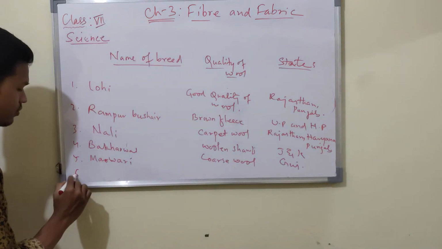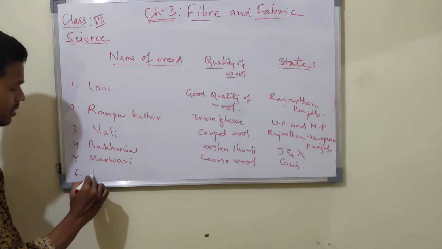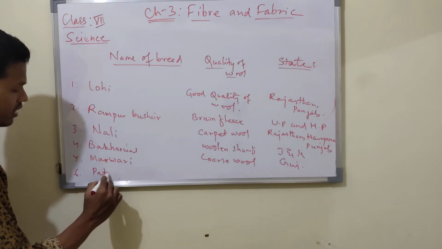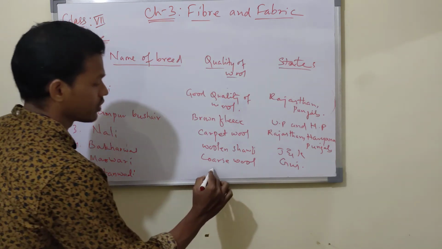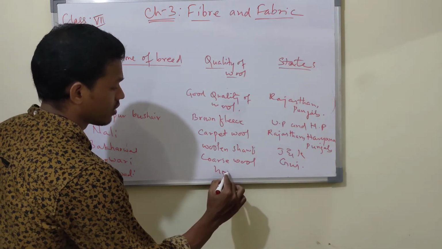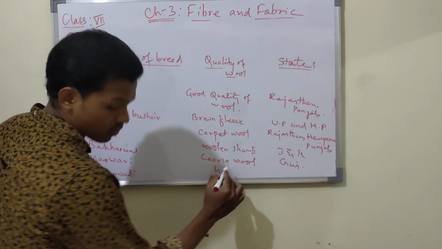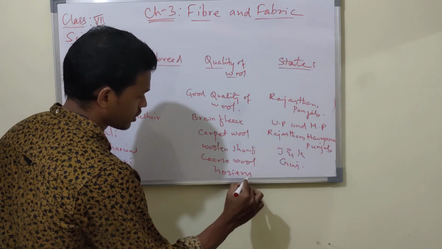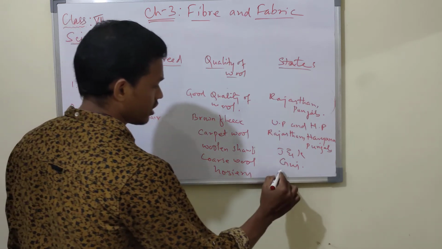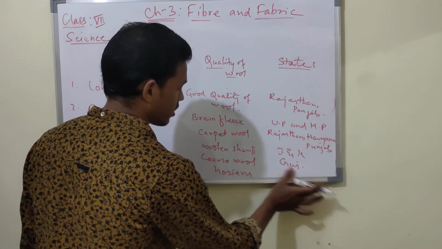In Gujarat. Then the sixth and last one is Patanwadi, and Osiri, that is found in Gujarat.